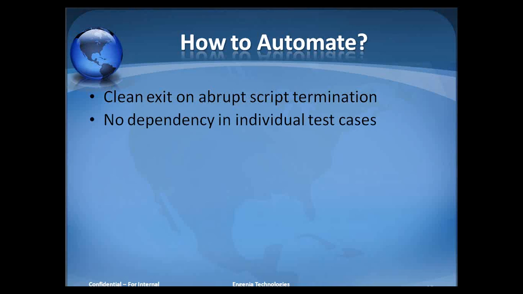So it should revert those changes before it actually terminates, or maybe we can write some kind of ending functions, so that as soon as the script is terminated, these common functions would run and undo all the changes that we have made.